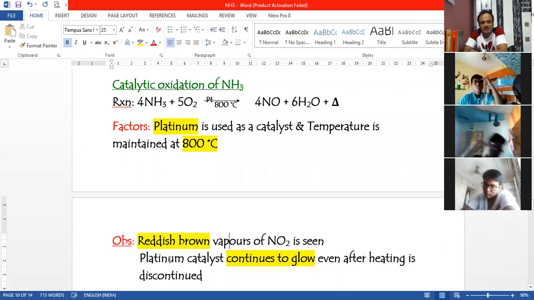The second observation is that the platinum catalyst continues to glow even after the heating is discontinued because it's an exothermic reaction. So initially, if we provide the heat, that heat is quite enough to continue with this reaction. I can show you a video of that. It's a very short video. Okay, I won't take much time.